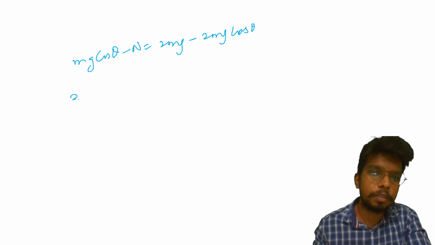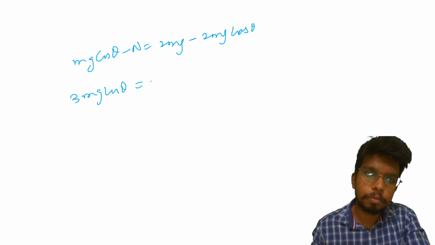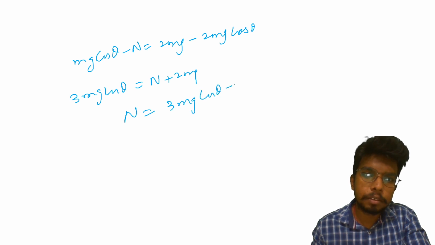Yeah, this will come this side. 3 mg cos theta should be equal to n plus 2 mg, or n should come out to be 3 mg cos theta minus 2 mg.